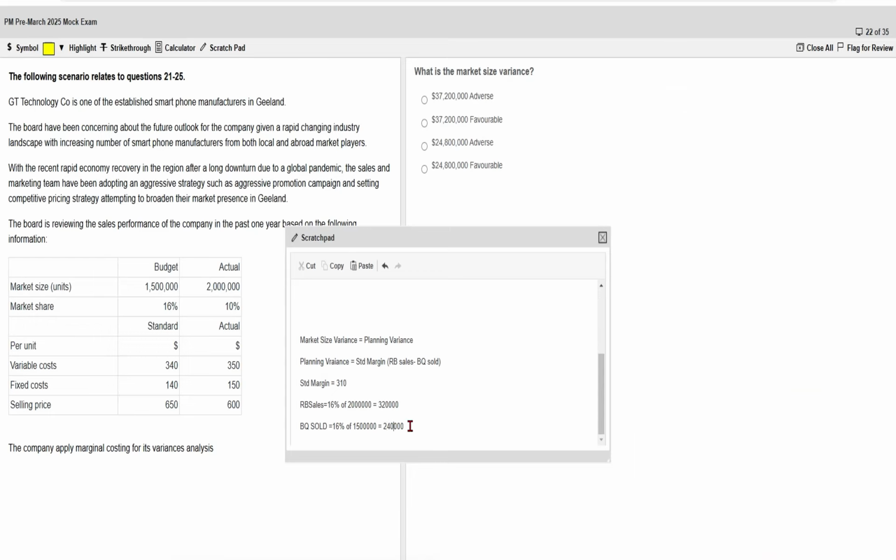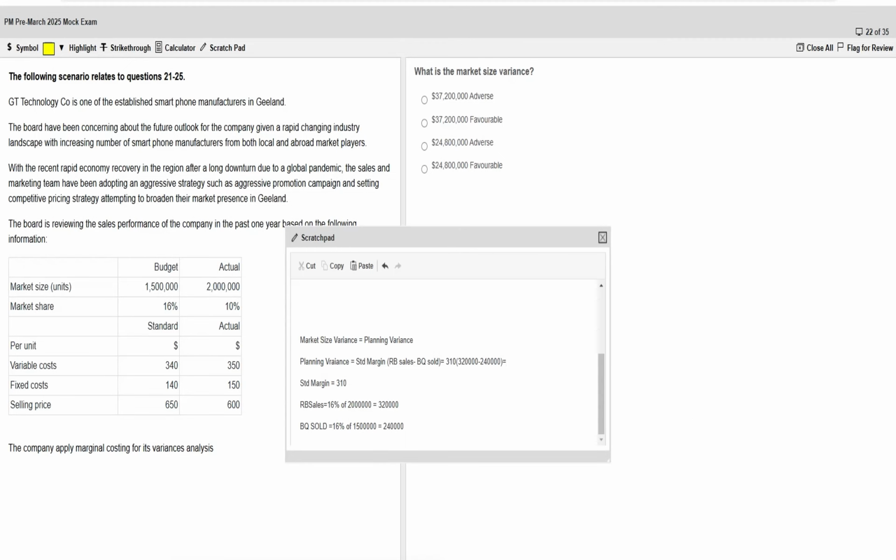All right, so now let's put the value in this formula. It's 310 into the revised sales 320,000 minus 240,000. And how much will be the value?